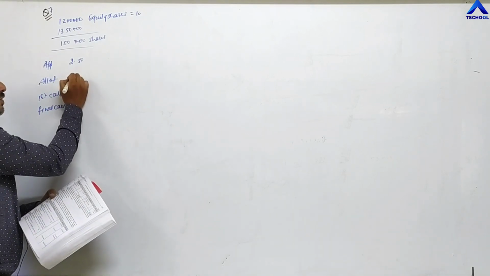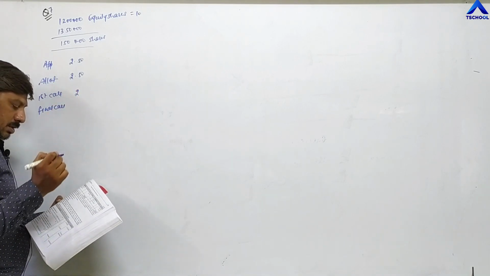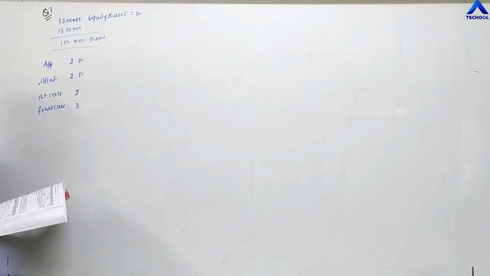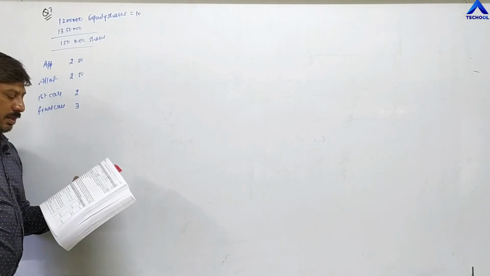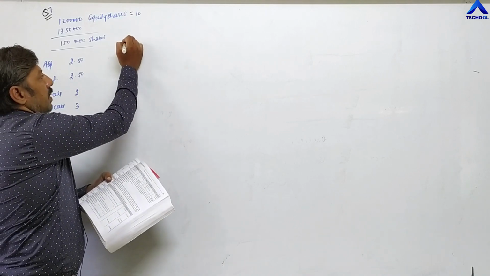Allotment is also of 2 rupees 50 paise. First call is of 2 rupees and final call 3 rupees. In 4 installments, the company is demanding money. Now, next sentence. Aishwarya, write the name of Aishwarya here.